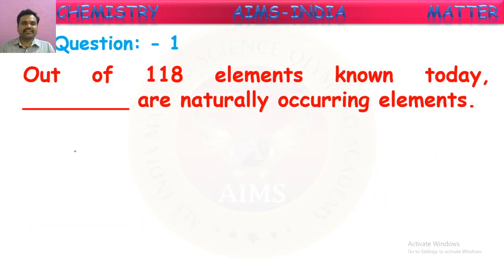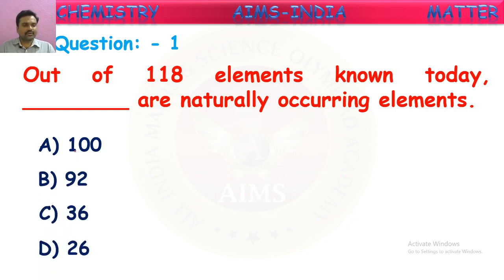Out of the 118 elements known today, how many are naturally occurring elements? I told this. Till now, scientists have discovered 118 elements so far. Out of these 118 elements, how many are naturally occurring? The remaining are synthetic, we told. So how many are those? Yes, you can give your answer. Let me say the options also: 100, 92, 36 or 26. How many, children? You can give your answer in the chat.